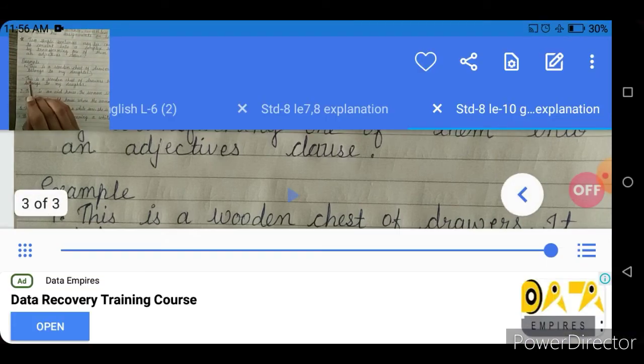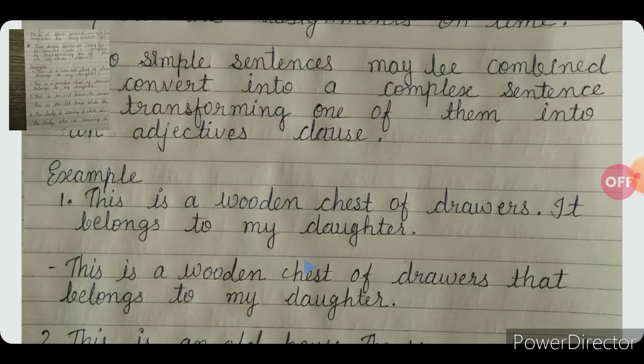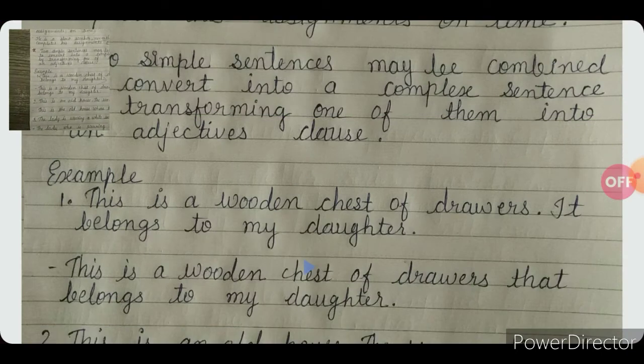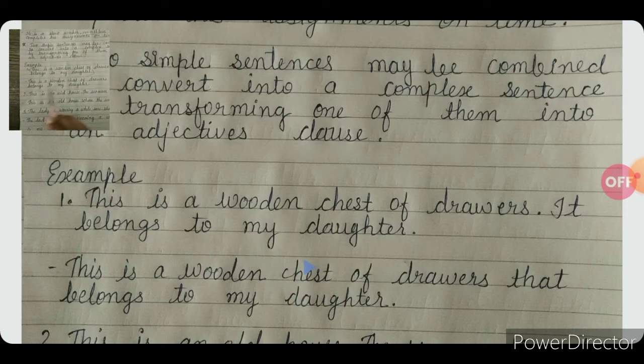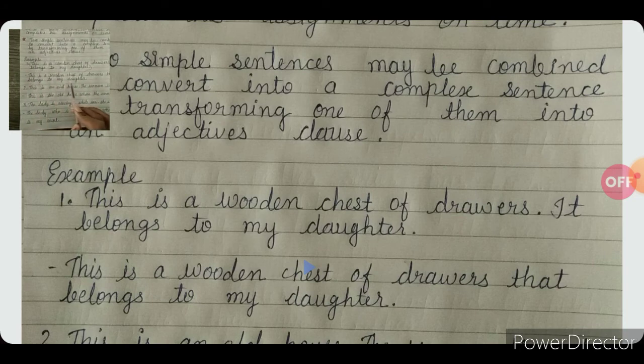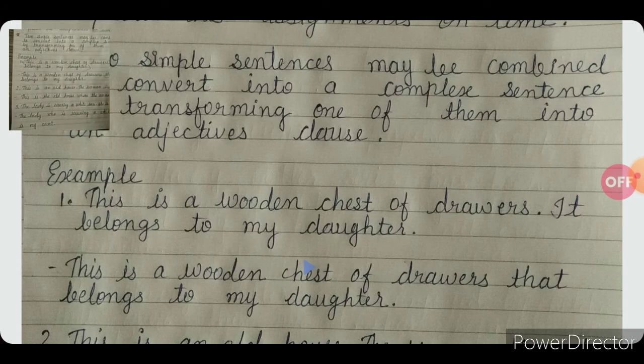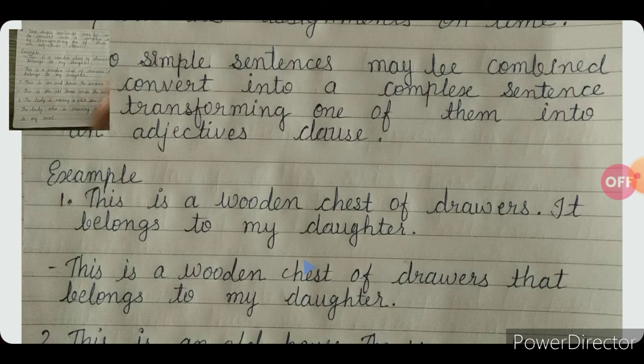So the answer will be: this is a wooden chest of drawers that belongs to my daughter. Here we use the conjunction that.